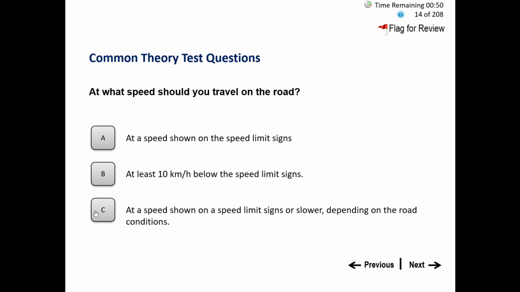So the correct answer is C. At the speed shown on the speed limit signs or slower depending on the road conditions. Always you should drive your vehicle depending on the road conditions only.